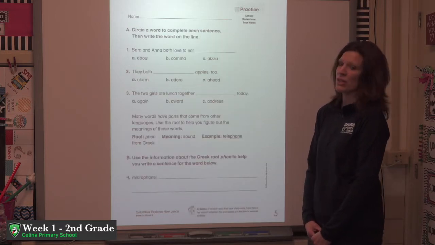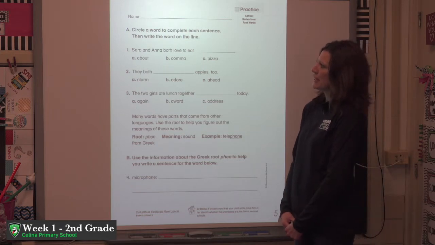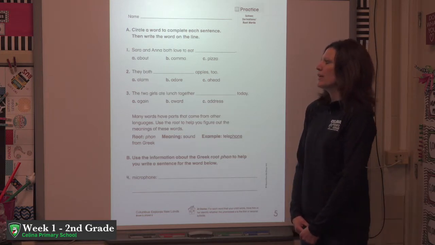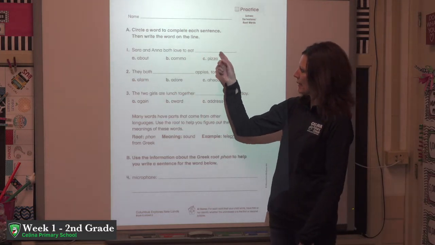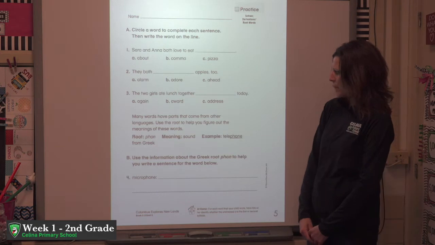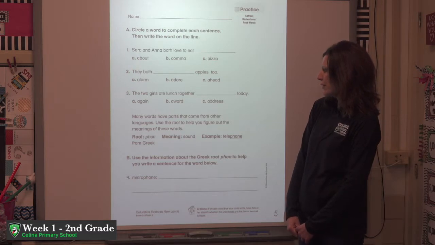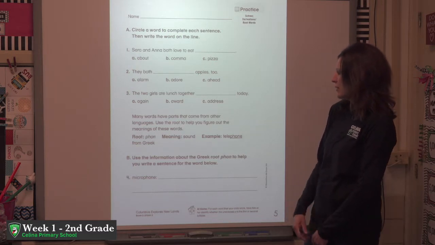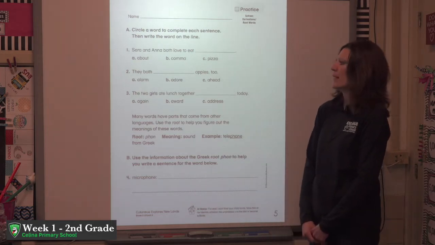So then this page is also working with schwa. We have to circle a word to complete each sentence and then write the word on the line. We have learned that we need to make sure that we read all the choices and try all the choices to make sure that it makes sense. At the bottom of the page it says, many words have parts that come from other languages. Use the root to help you figure out the meanings of these words. You are going to use this information to help you complete number 4 on the bottom of the page.